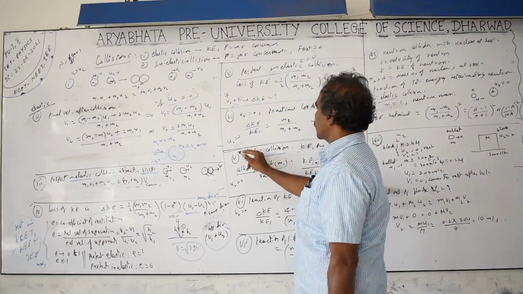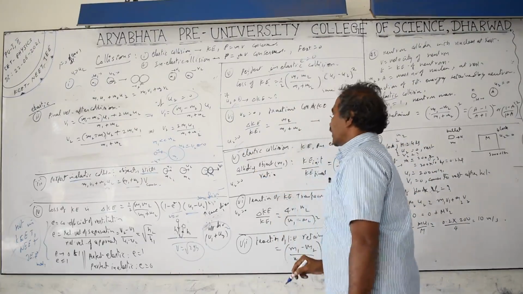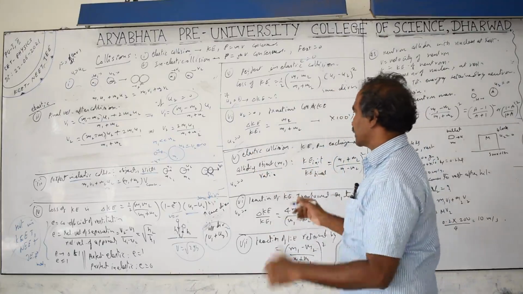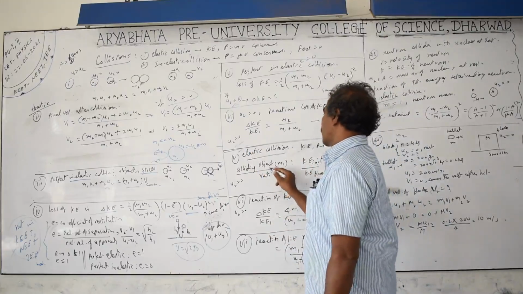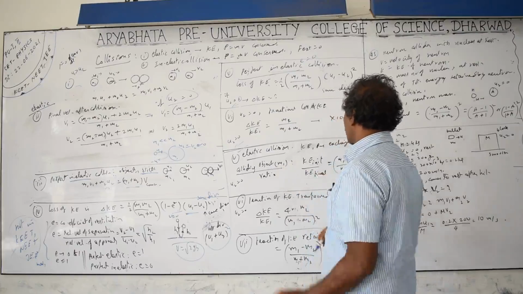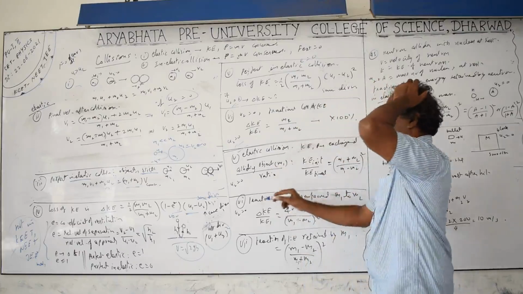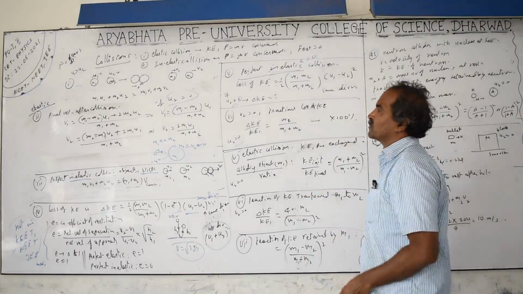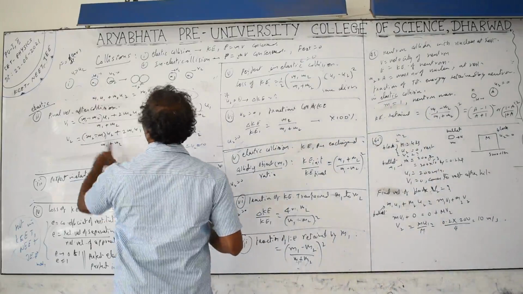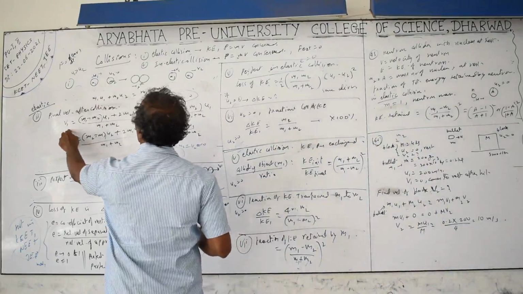In the case of an elastic collision, if you take the colliding objects, the total system kinetic energy has no change, but you have to take the individual particles. Take the colliding object m1, kinetic energy before and after, substituting the values of the kinetic energy of the bodies before and after. Before, kinetic energy is half m1 u1 square, after, kinetic energy is half m1 v1 square.